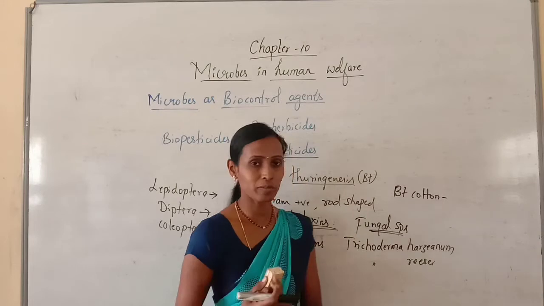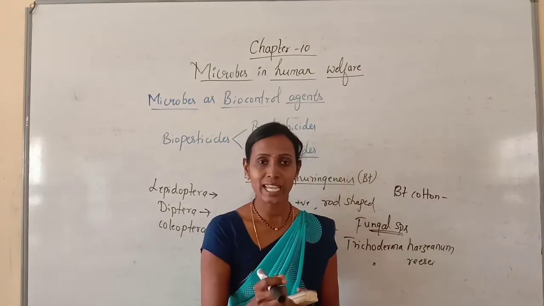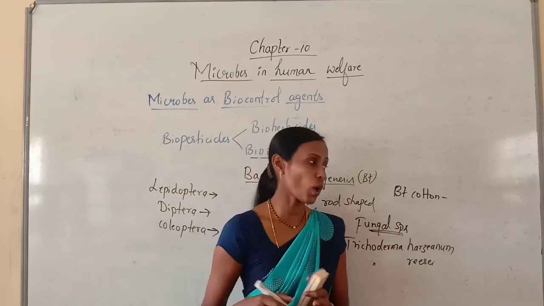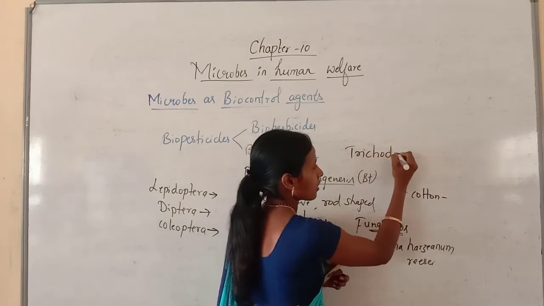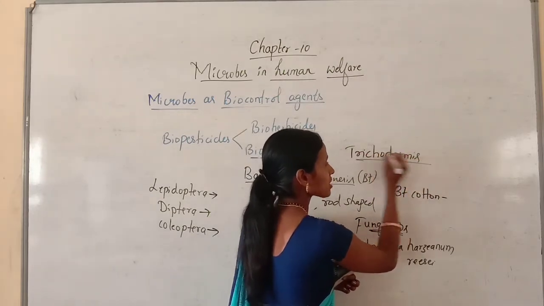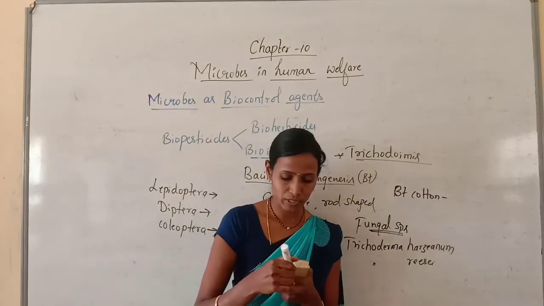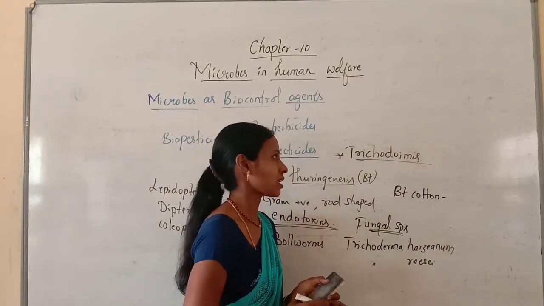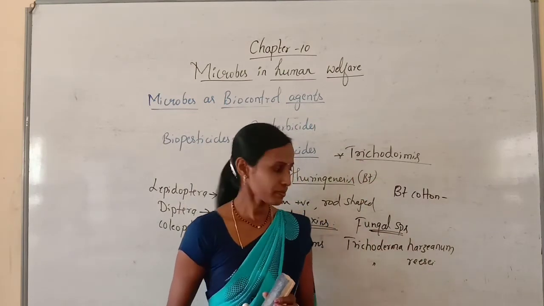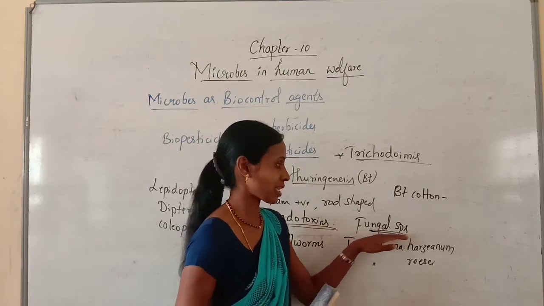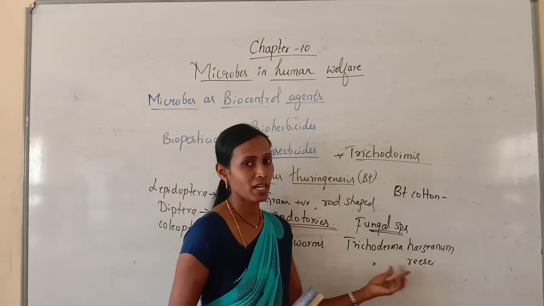And these Trichoderma can kill certain insects by releasing toxins called trichodermins. So these are the toxins produced by Trichoderma species, and these can kill insects. So that is important. Here we are using fungal species like Trichoderma harzianum and Trichoderma reesei.